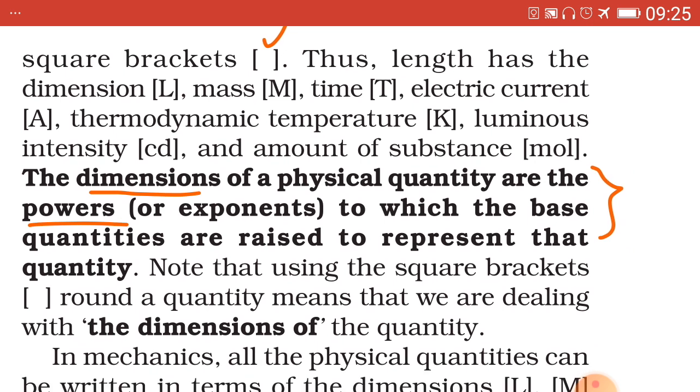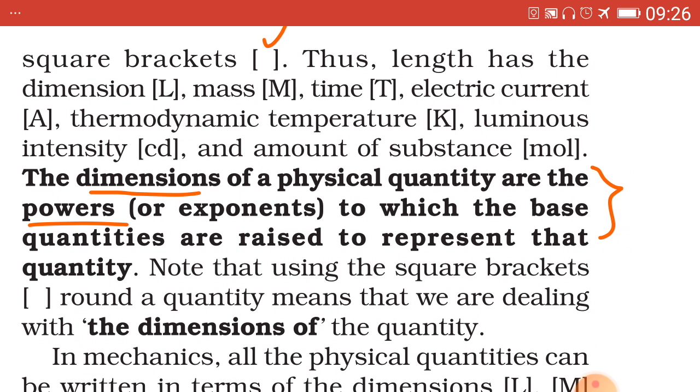In the square brackets we have to represent the base quantities, that is, derived units in terms of base quantities, the fundamental physical quantities. The square bracket has been tick marked.